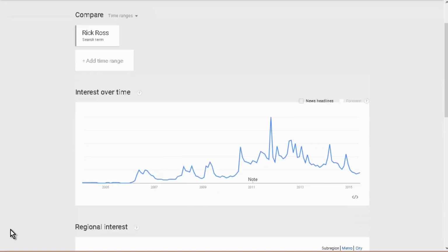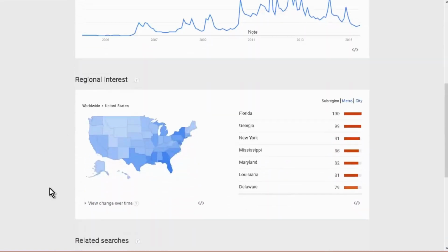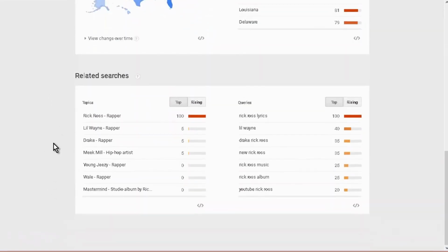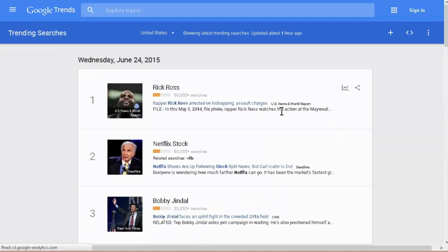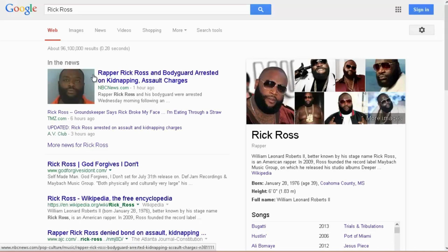So if we look here now, you're seeing over time, this is a longer period of time, the interest in this topic. Okay, and there's our regional again, and related searches. Okay, so this is some useful information that you can also look at. Okay, so back to trending searches. If we click on these, you can see in Google News what this is all about. So Rick Ross and bodyguard arrested on kidnapping assault charges.